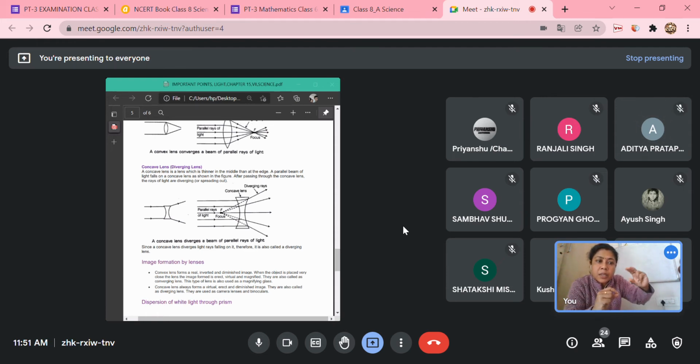It will be always inverted, and we can have it on a screen. On the other hand, concave lens, what will be the image that will be formed? That will be virtual. Why is it virtual?